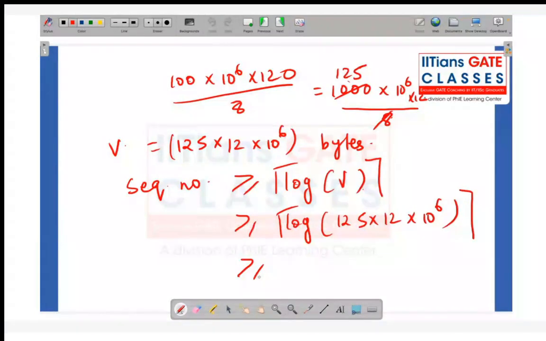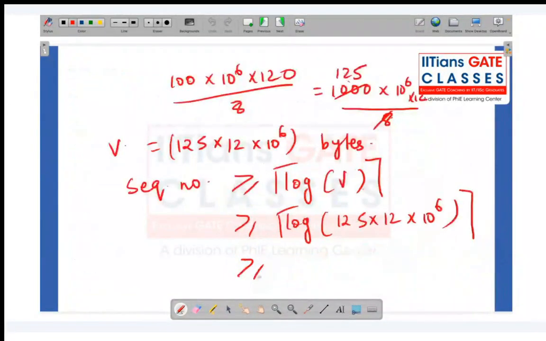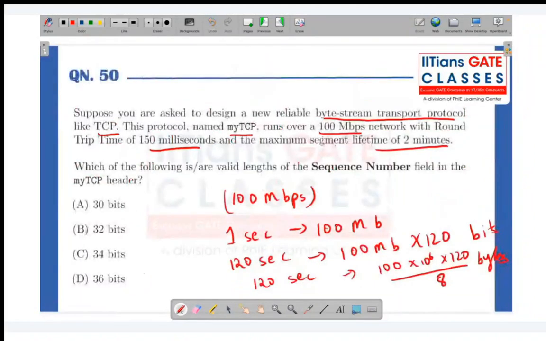So I think this value will come somewhere around 30 point something. Yeah, 30, 31, you can compute this value. So somewhere comes around 31. Okay, so which are the options that are correct? So B, C and D. Okay, so these are the correct options for this. Any doubts, please let me know. I'm waiting for a minute.